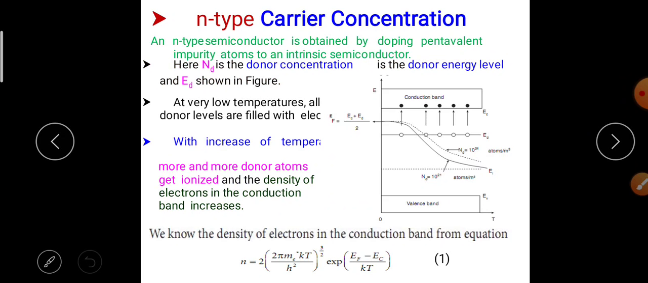We know the density of electrons in the conduction band from the equation n is equal to 2 into (2 pi me kT by h square) whole power 3 by 2 into exponential (EF minus EC) by kT. Here we show the figure with the valence band and the conduction band. The forbidden energy level is EF is equal to (EC minus ED) by 2.